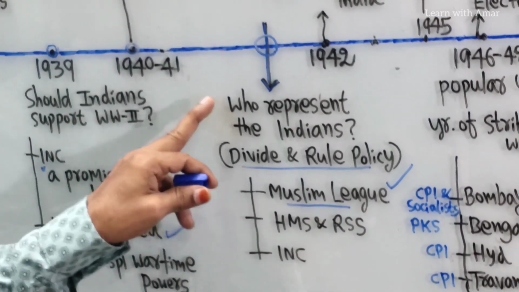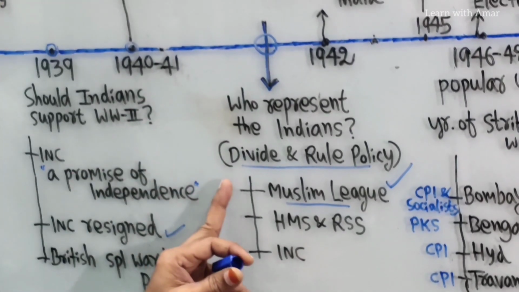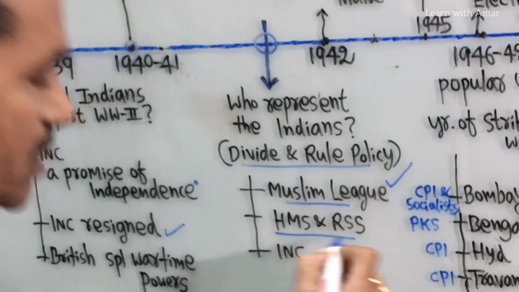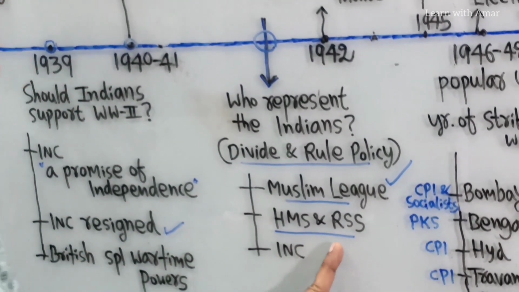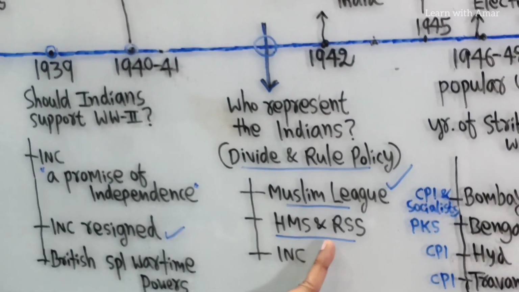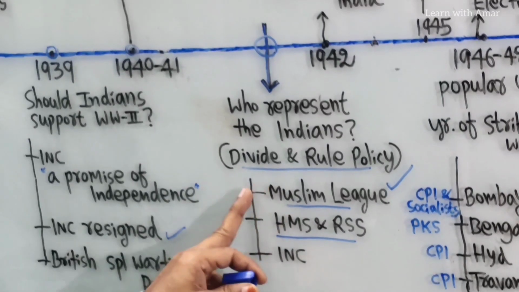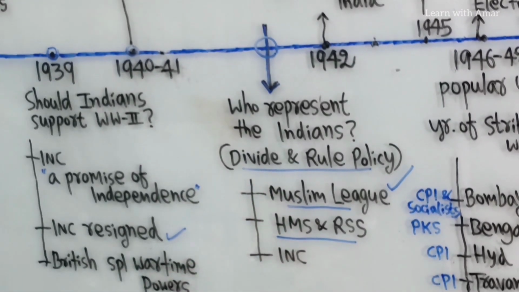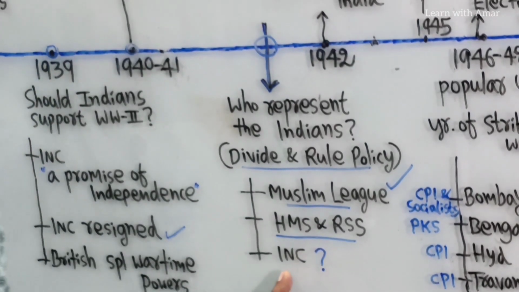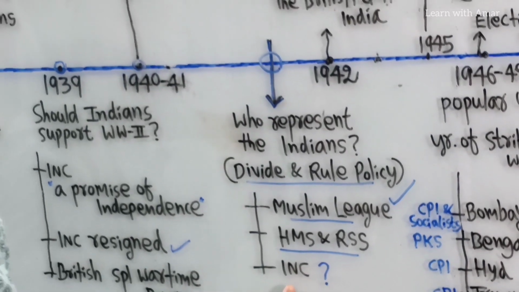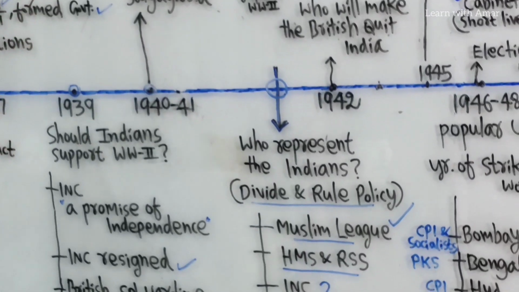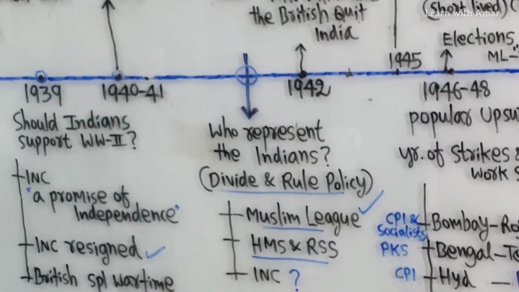Now what is the question? Who represents the Indians? The Muslim League worked for only Muslims. Then there were the Hindu Mahasabha and Rashtriya Swayamsevak Sangh. These two worked to unite the Hindus only. So one is for Muslims, one is for Hindus. Now what about Congress? Congress followed secularism. Congress gave a message that it was not a party for any religion.